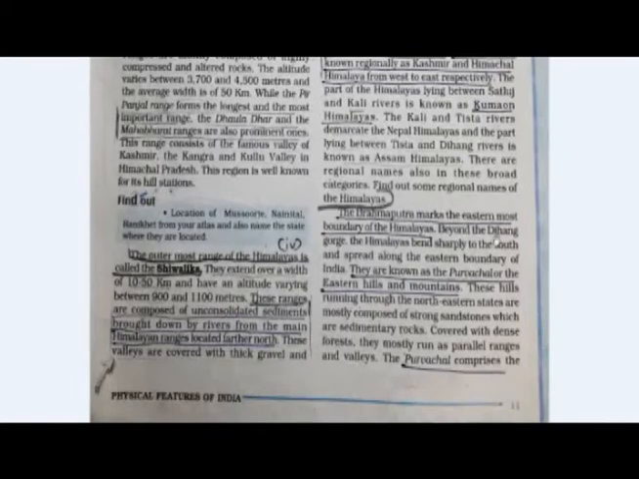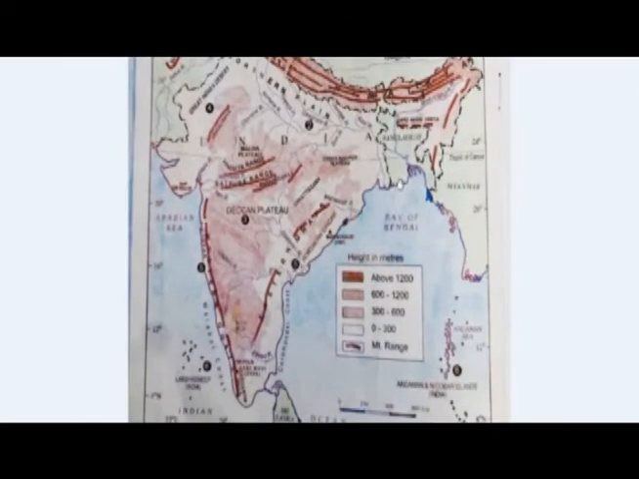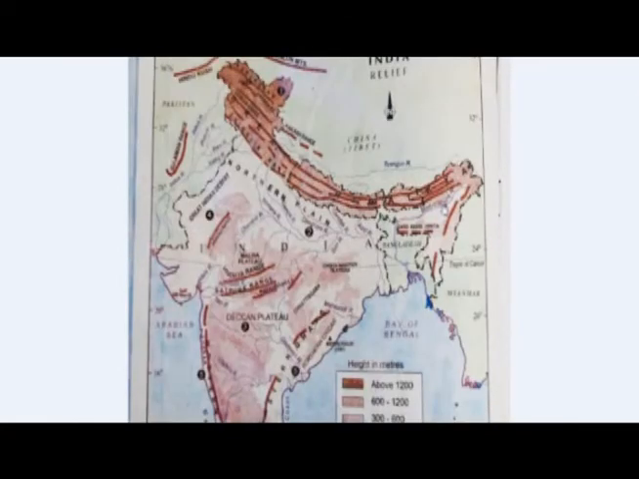Beyond the Dihang Gorge, the Himalayas bend sharply to the south and spread along the eastern boundary of India. They are known as the Purvanchal, or the eastern hills and mountains. Here, Himalaya, here this is eastern, and this is the sharp bend of Himalayas here.